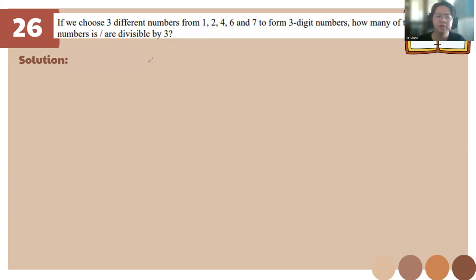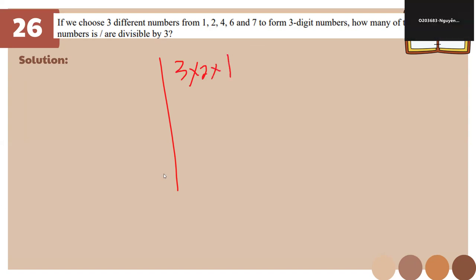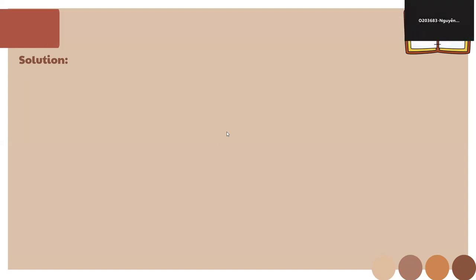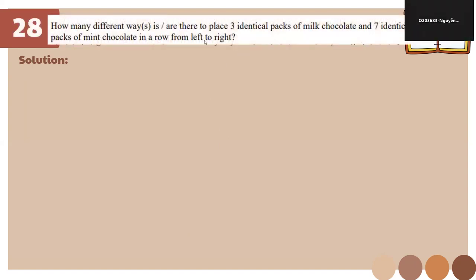That's why we made it 9, then the ones 3 times 2 times 1. So this one, class, reread the one in the recording, okay? And read it slowly so you can understand it more.